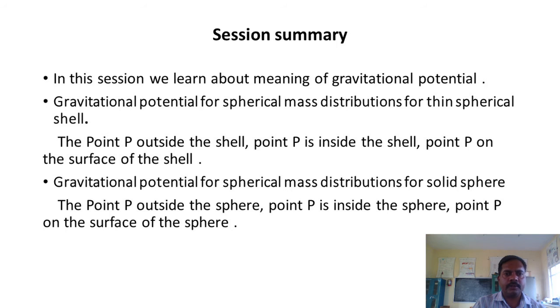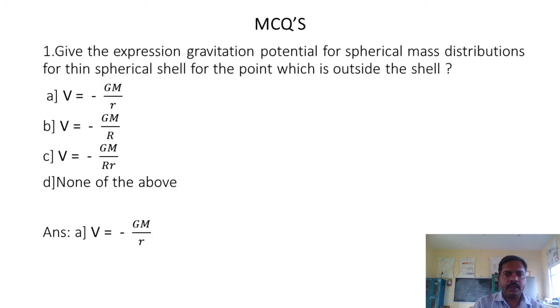The summary of the session: we learned about the meaning of gravitational potential. Gravitational potential for spherical mass distribution for a thin spherical shell: point P outside the shell, point P inside the shell, point P on the surface of the shell. Gravitational potential for spherical mass distributions for a solid sphere: point P outside the sphere, point P inside the sphere, point P on the surface of the sphere.